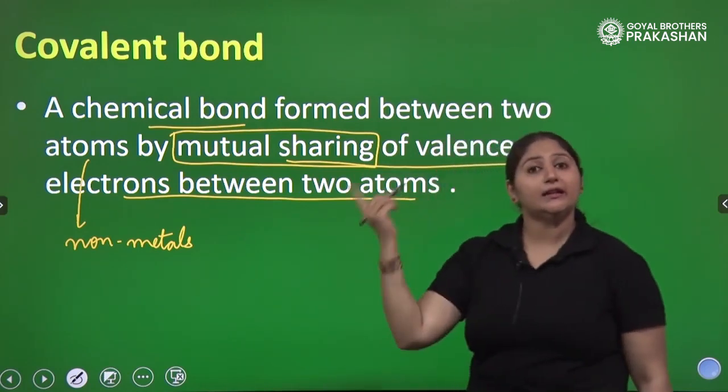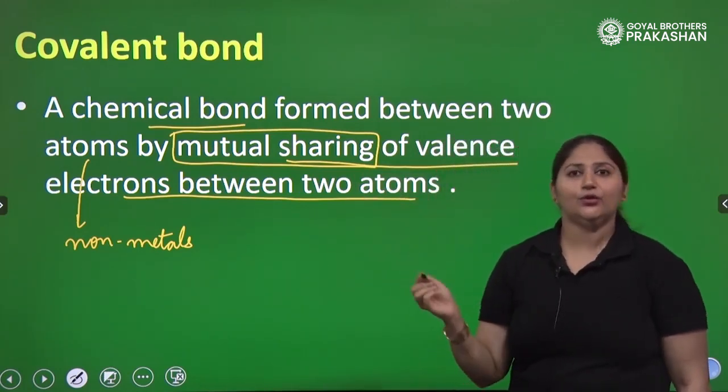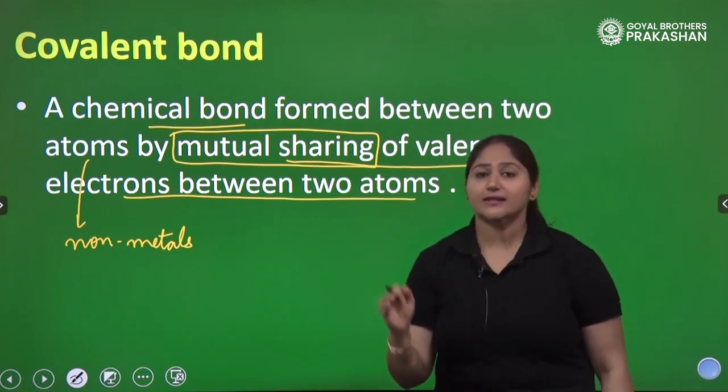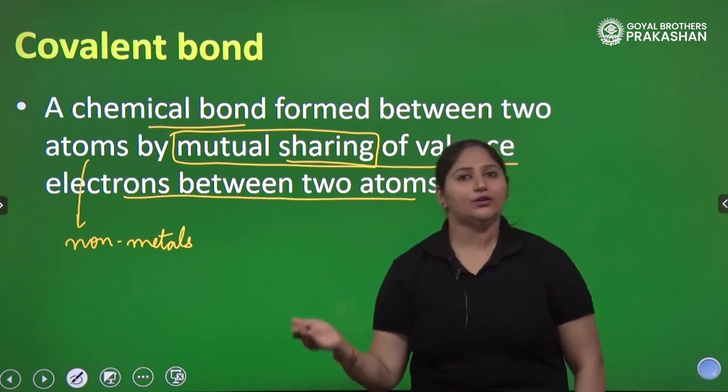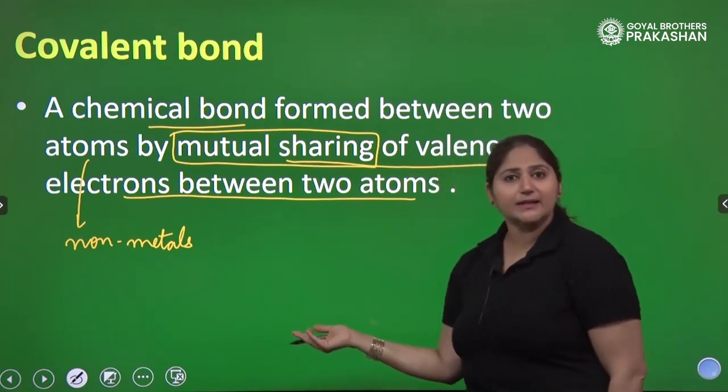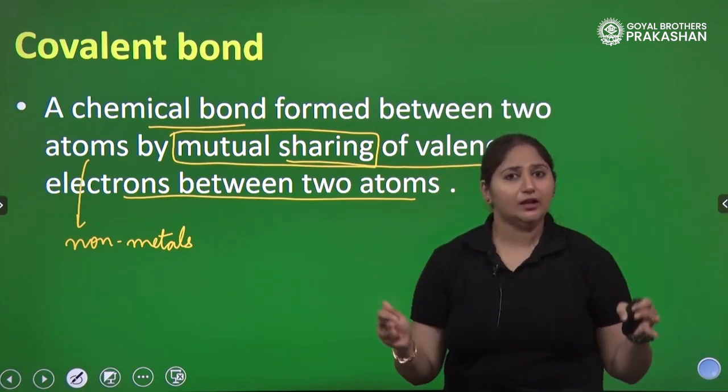Think about ionic bond. Was there sharing? No. There was transfer of electrons taking place between a metal and a non-metal, right? While what happens here in the covalent bond? There is sharing of electrons.